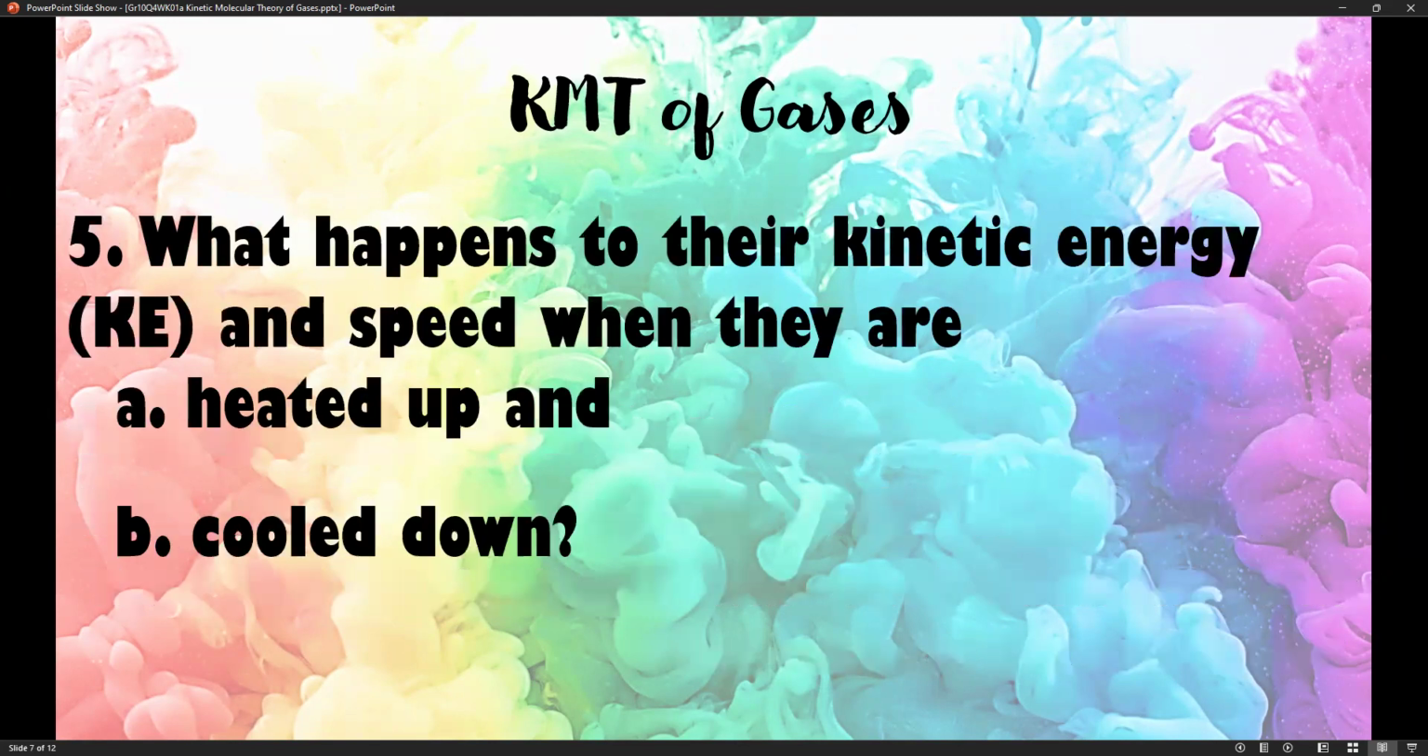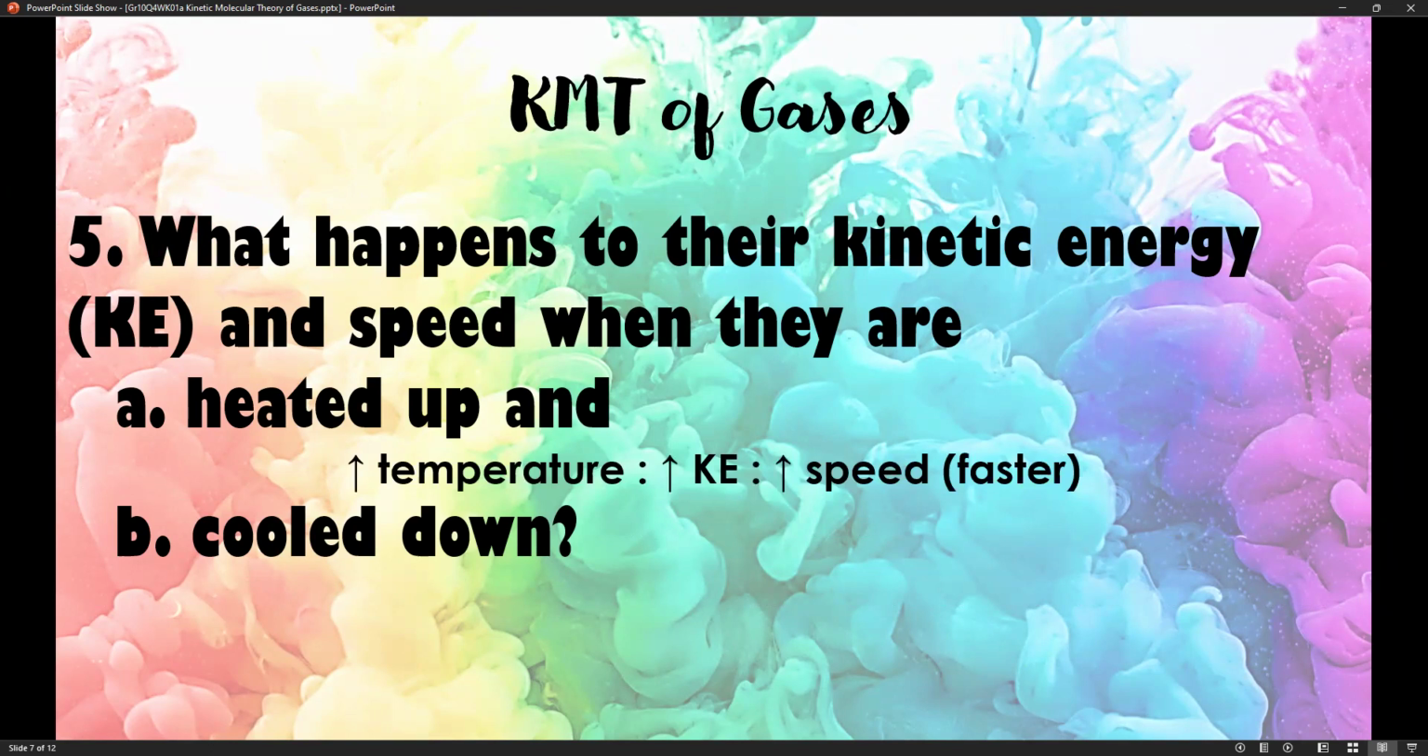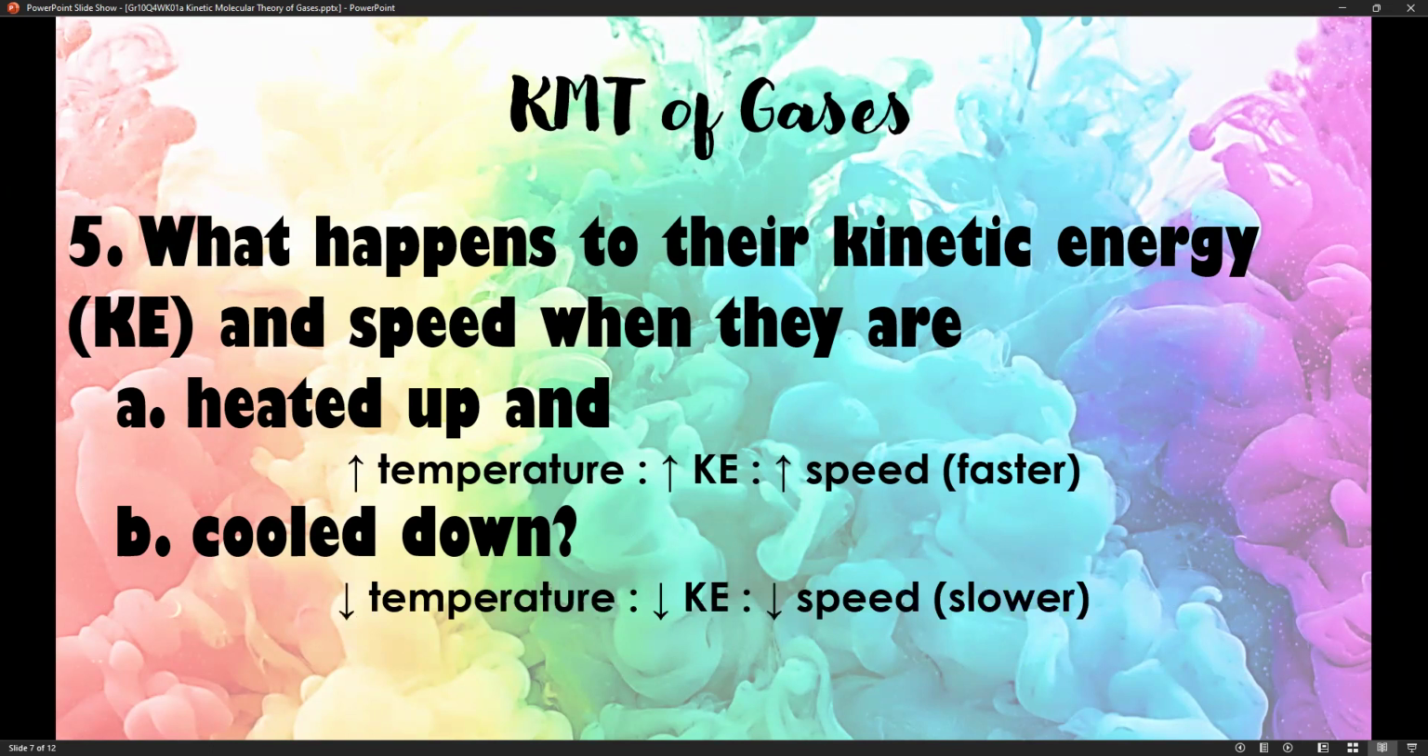Now, number 5, what happens to their kinetic energy and speed when they are heated up? So, when they are heated up, the temperature increases, therefore their kinetic energy also increases and their speed becomes faster. When we say kinetic energy, it refers to energy in motion. So once you heat them up, they will move faster because they gain more energy to move. The opposite will be true when they are cooled down. Once you lower the temperature, the energy in motion decreases. Therefore, they will decelerate or move slower.